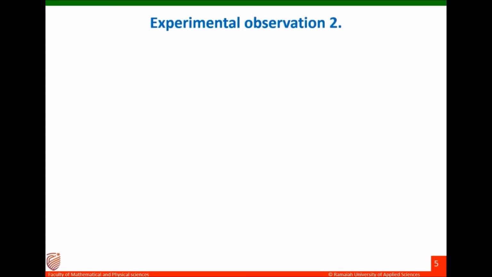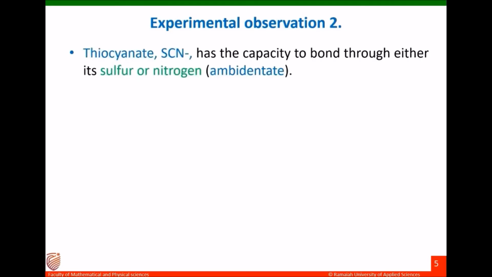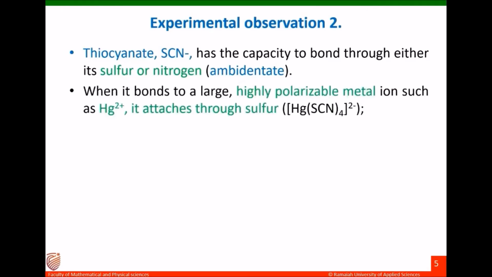Second experimental observation: coordination of thiocyanate to the metal. We have studied coordination chemistry, and we studied ligands and how they interact with the central metal atom or ion. Numerous ions and other groups can act as ligands, forming bonds to metal ions. Thiocyanate has the capacity to bond through either its sulfur or nitrogen. We know that thiocyanate is an ambidentate ligand.